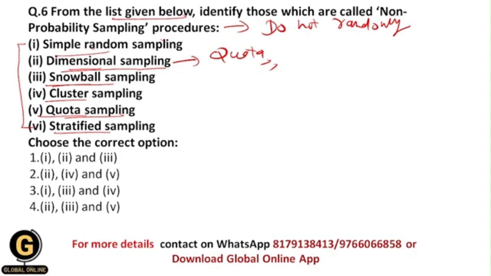The researcher thinks about many characteristics such as gender, age, etc., and selects participants based upon these different characteristics, and each participant should have those defined characteristics. That is called dimensional sampling, because here the characteristics are many but the participant is one. That's why this is the extension of quota sampling.